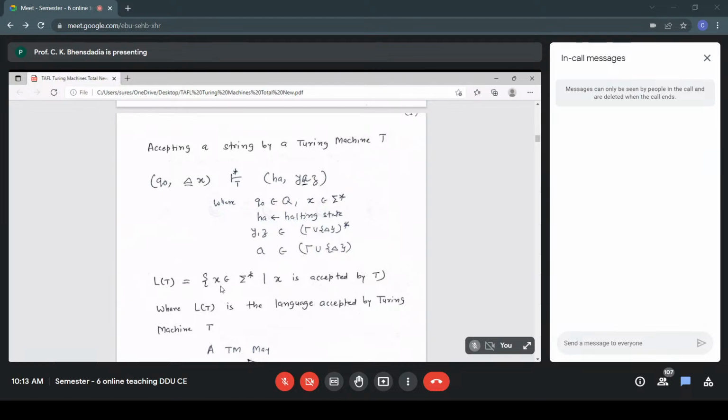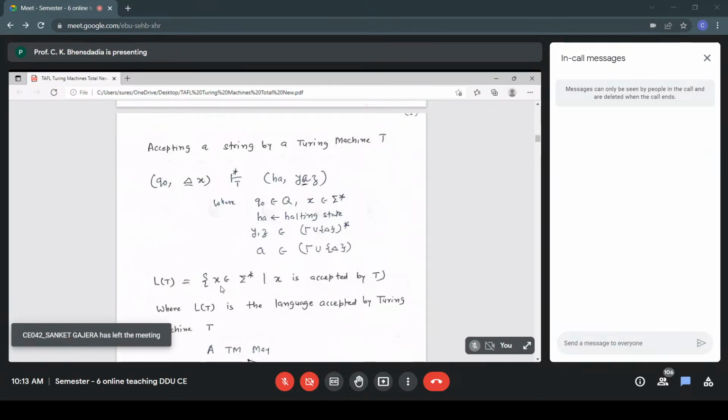There is a fixed left end in the case of the tape. So cell number 0 is kept blank, and initially the head is positioned over cell number 0. My X string starts from cell number 1. Suppose X equals abb. Then the content of cell number 1 will be a, cell number 2 will be b, cell number 3 will be b, and cell number 0's content will be blank. So this is my initial configuration, Q0 blank X.